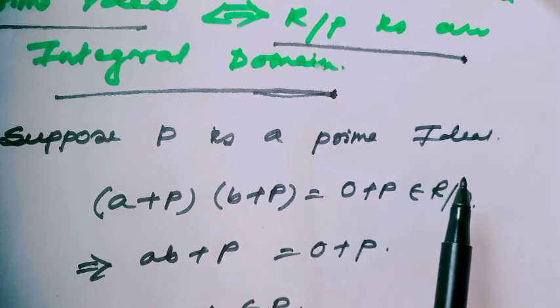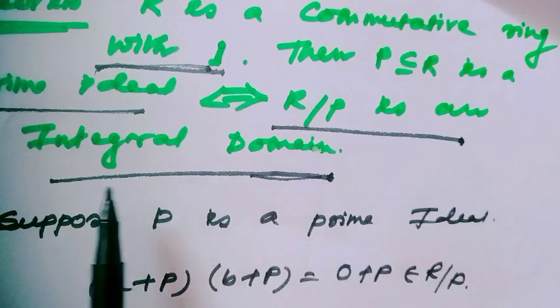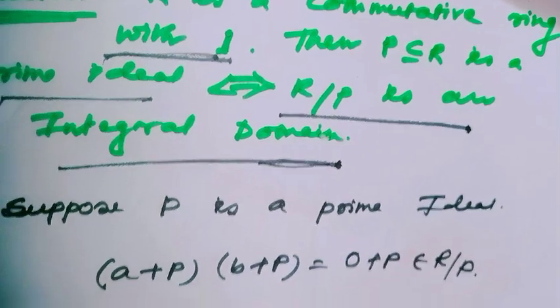Consider P is a prime ideal and we have to prove R mod P is an integral domain.